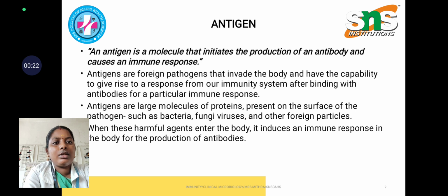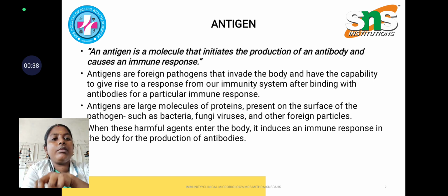So antigen, it is also called a pathogen or foreign substance. It is a molecule that initiates the production of antibodies and causes an immune response. So when the antigen attacks our body, immediately antibodies are produced against the antigen.